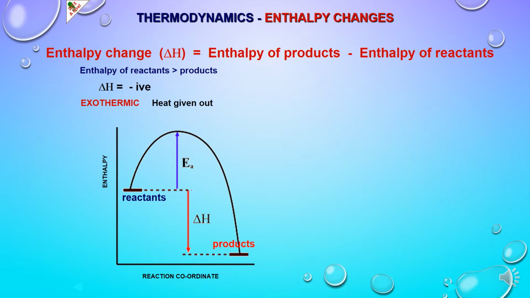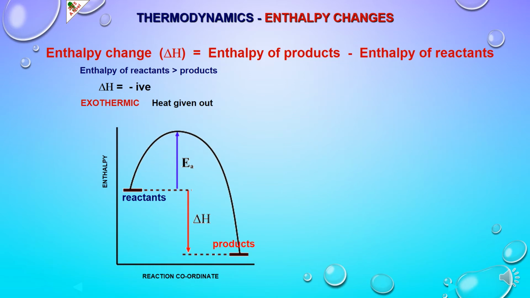So if a reaction is carried out in such a way that heat content of products is lesser than the heat content of reactants, that means enthalpy of reactants is higher than the enthalpy of products, as you can see in the graph, then that extra amount of heat will be given out by the substances during that change, because products have lesser amount of enthalpy as compared to the reactants.